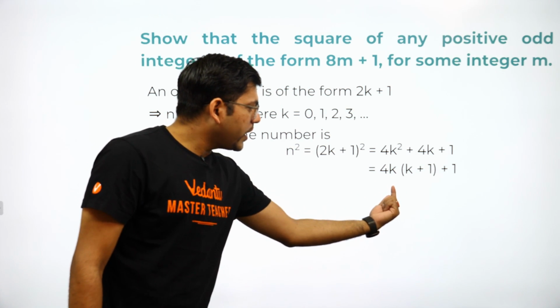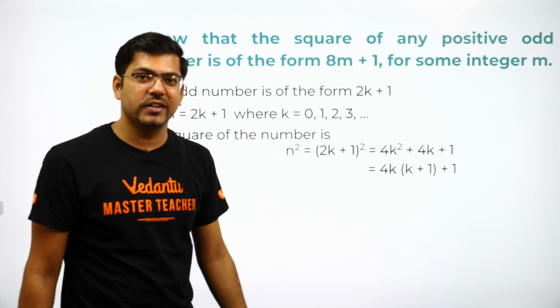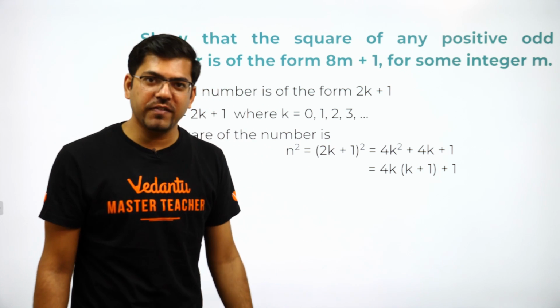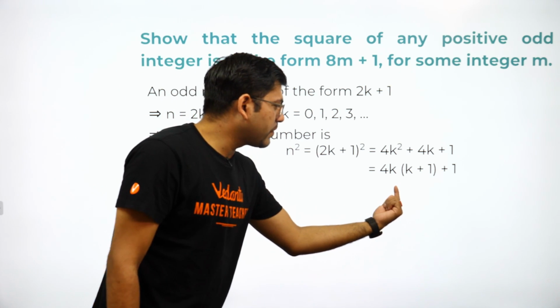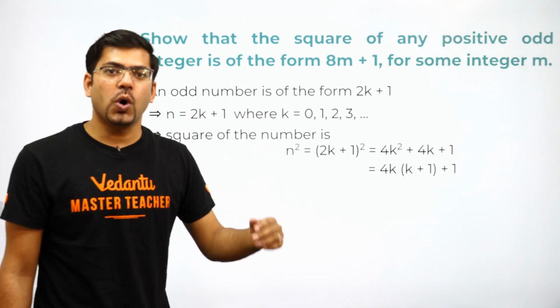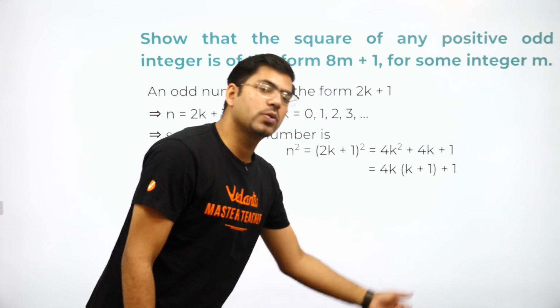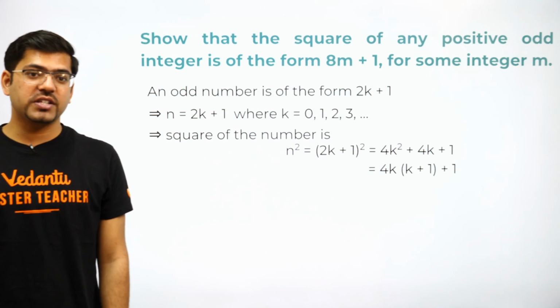Similarly, if I assume this k as odd, then this k plus 1 would be even, isn't it? So again here it will be odd into even. So odd into even is also even. So multiplication of these two numbers is always even, and what I have made you understand right now, you need to write down in the steps also, means in written format also.